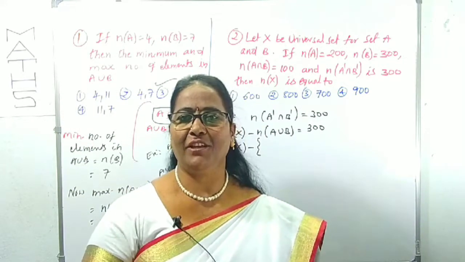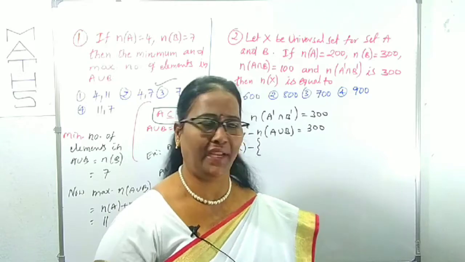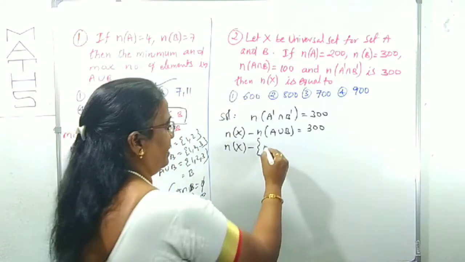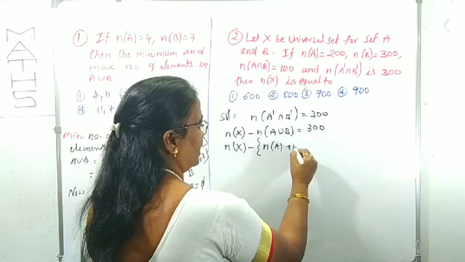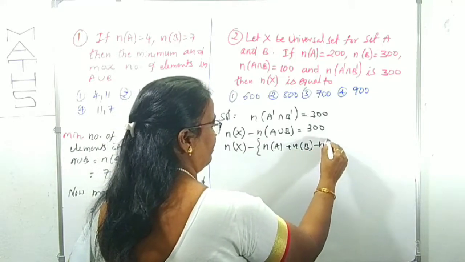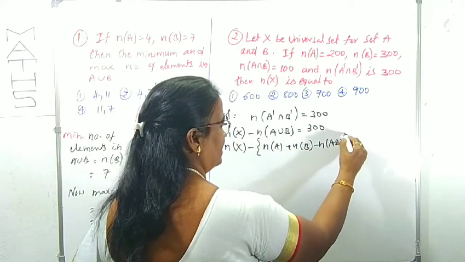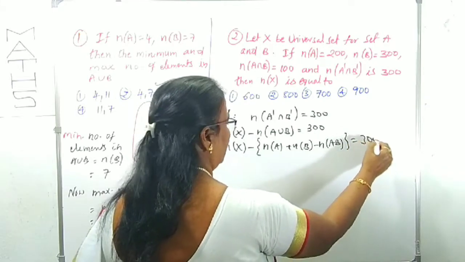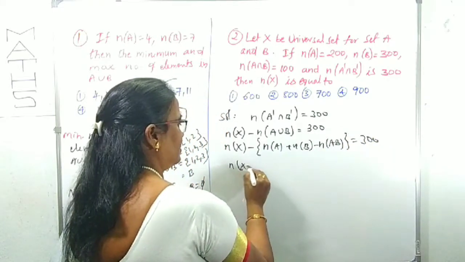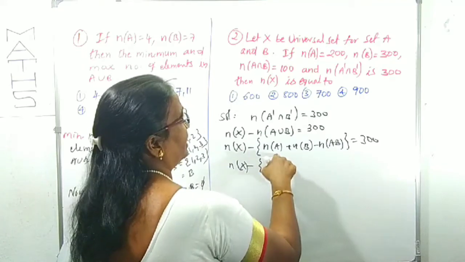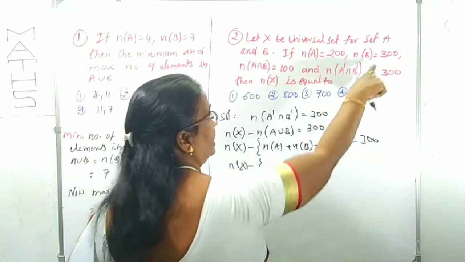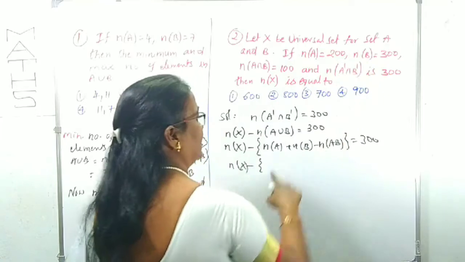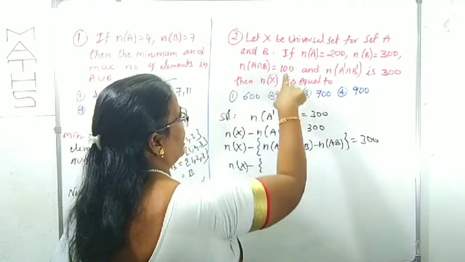Yes, n of A plus n of B minus n of A intersection B. So n of A plus n of B minus n of A intersection B equals 300. That is, n of X we want, minus n of A 200 plus n of B 300, 200 plus 300, 500, minus A intersection B 100.